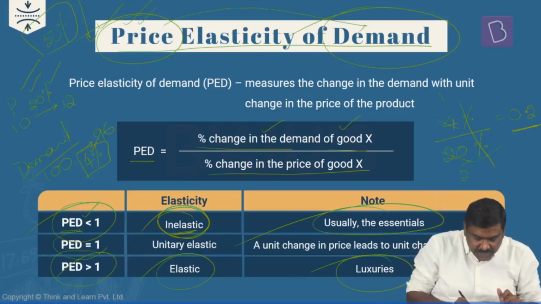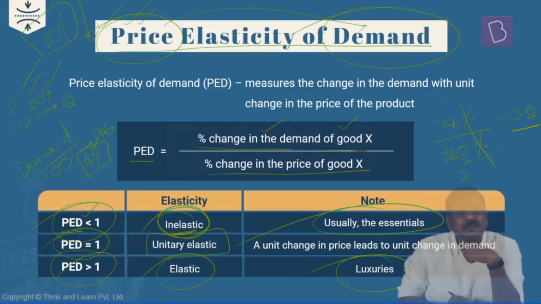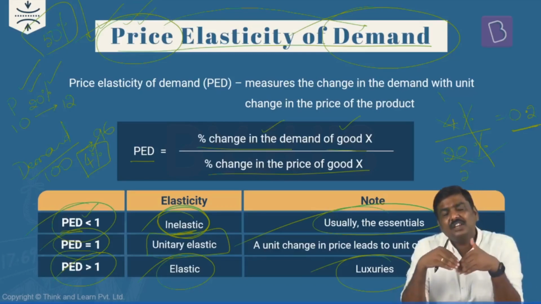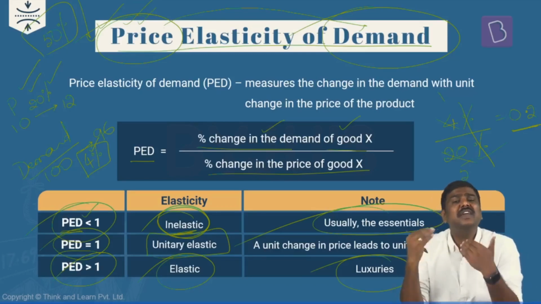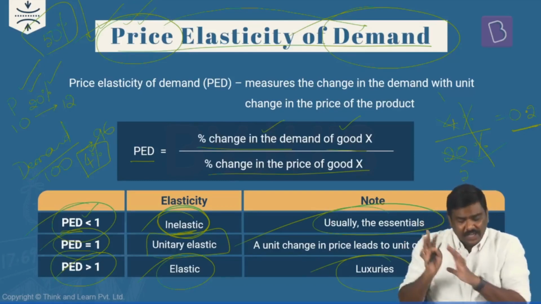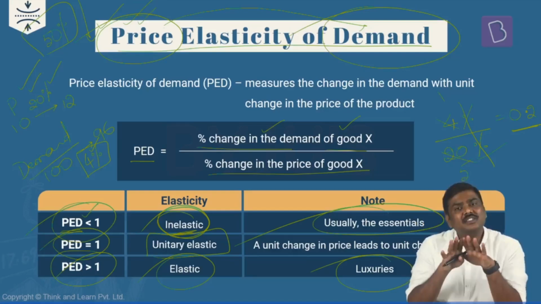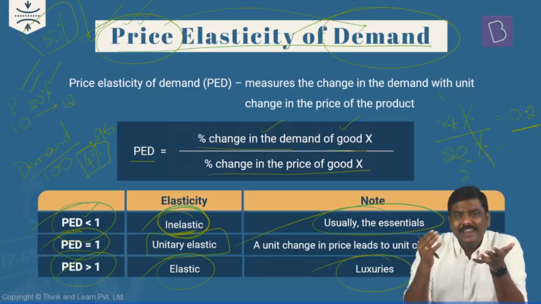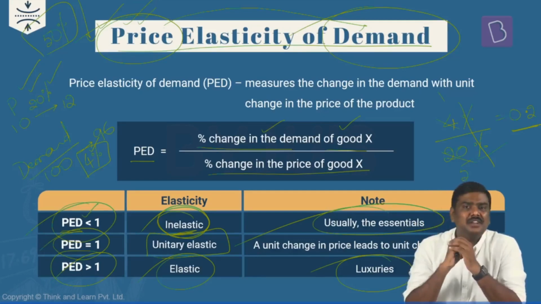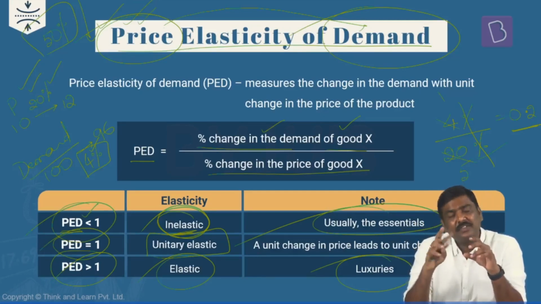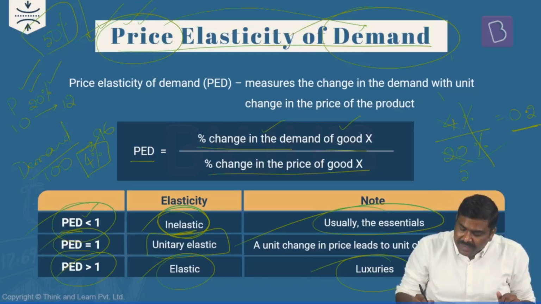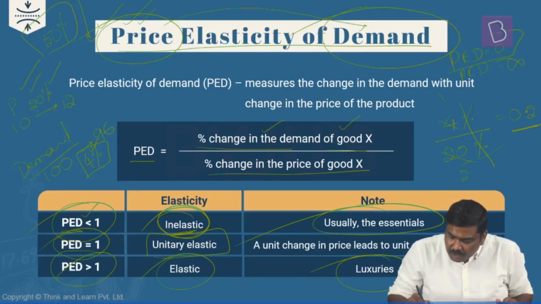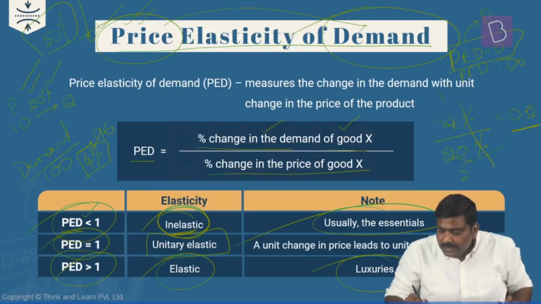In addition to this, there is a PED equal to 1, which is also referred to as unitary elastic products, wherein the percentage variation in the price is equal to the percentage variation in the demand, right? In addition to these three classifications, in the context of PED, you will also have perfectly inelastic, perfectly elastic, etc. And generally, you will have these kinds of representations when PED is equal to 0 and PED is equal to infinite. Whenever PED is equal to 0, we'll refer to this as perfectly inelastic and this one as perfectly elastic.